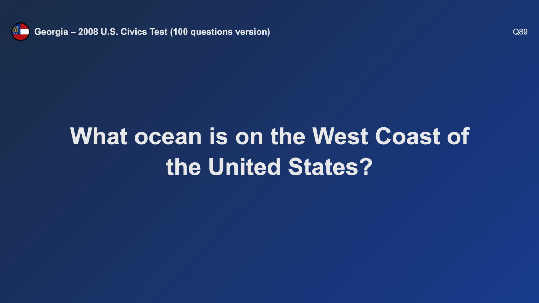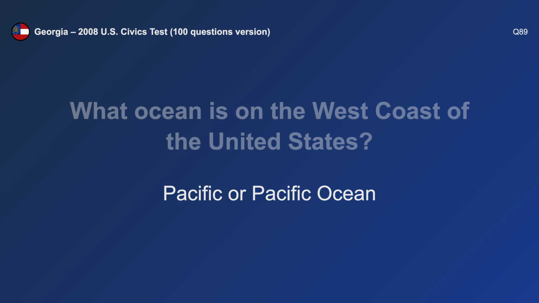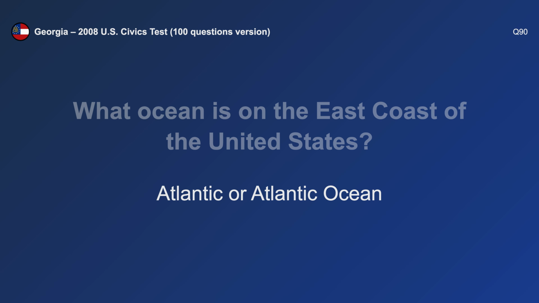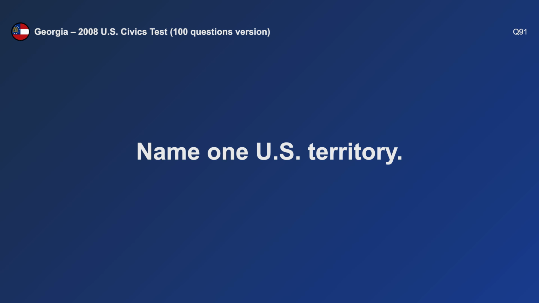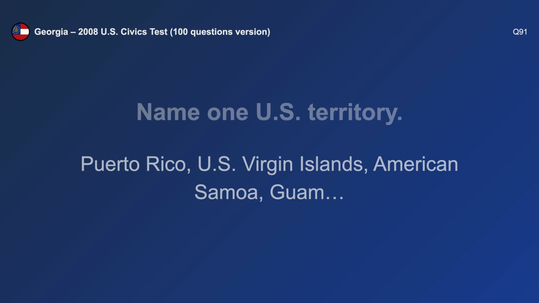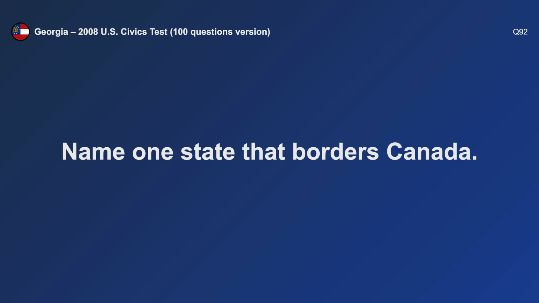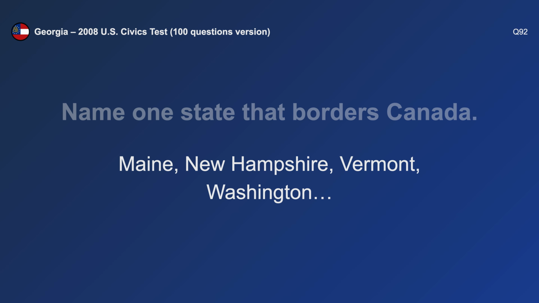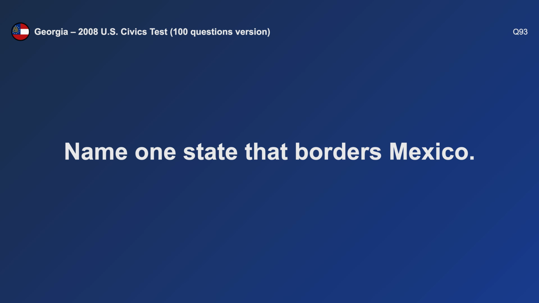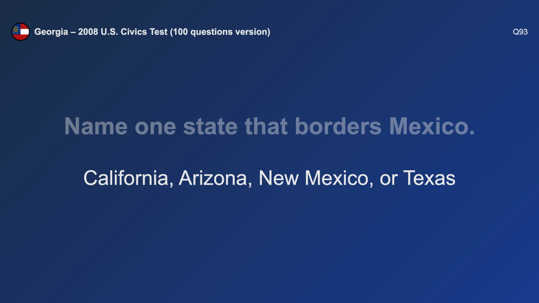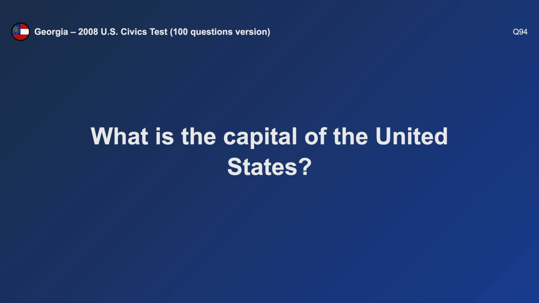What ocean is on the west coast of the United States? Pacific. What ocean is on the east coast of the United States? Atlantic. Name one U.S. territory. Puerto Rico. Name one state that borders Canada. Washington. Name one state that borders Mexico. California. What is the capital of the United States?